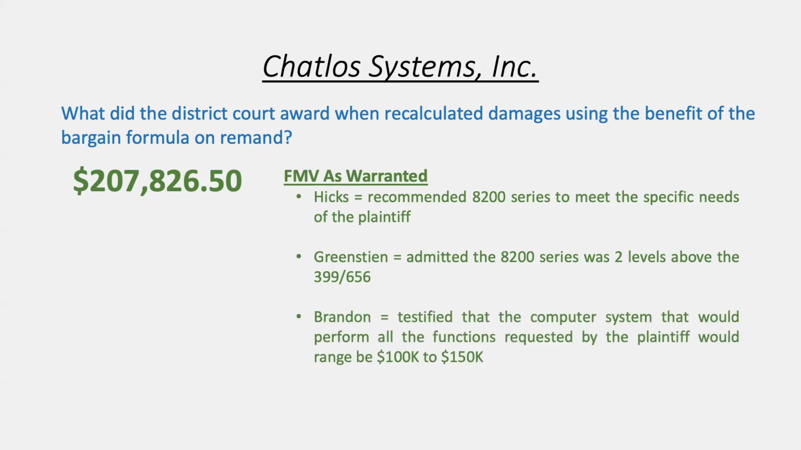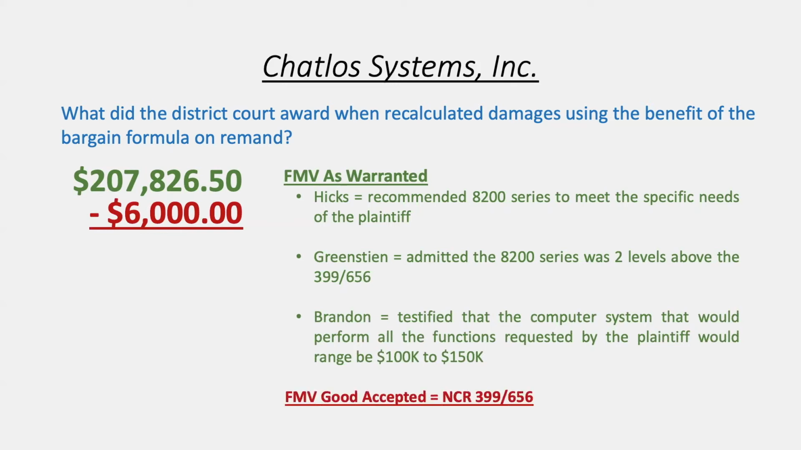And then finally, we have this guy named Brandon, who testified that the computer system that would perform all the functions requested by the plaintiff is in the range of $100,000 to $150,000. So this is what they considered the fair market value as warranted based on the evidence. They subtracted the actual value, which was the goods accepted, the good that is now in Chatlos's possession, the NCR 399-656, valued at $6,000, and determined the plaintiff's remedy is $201,826.